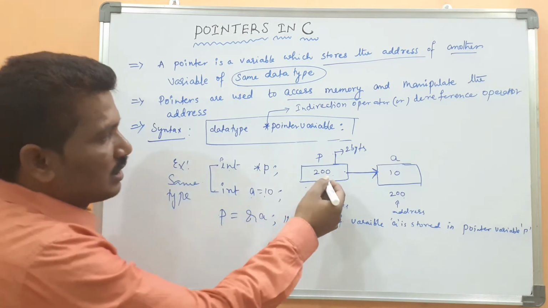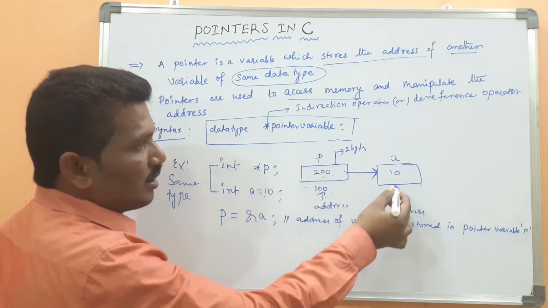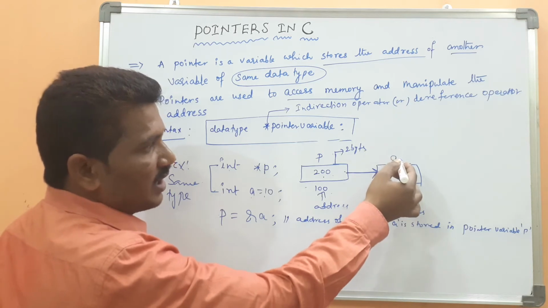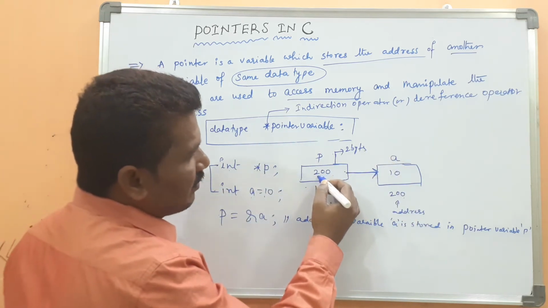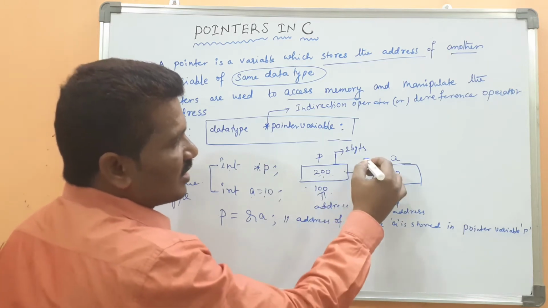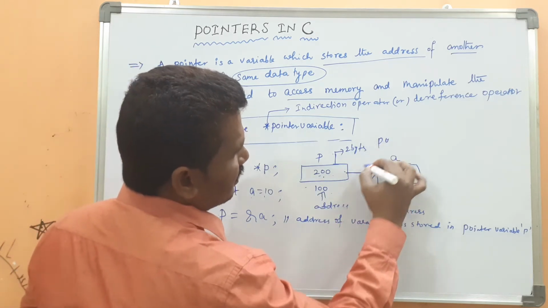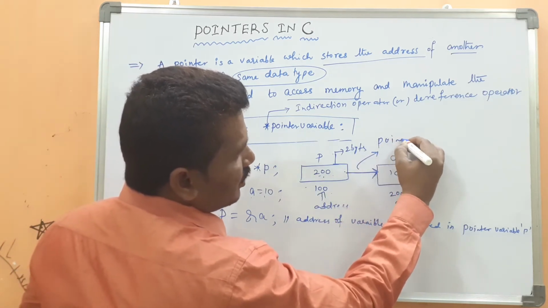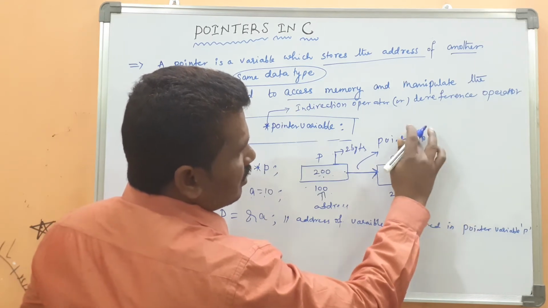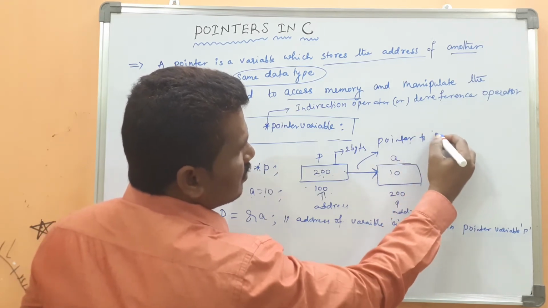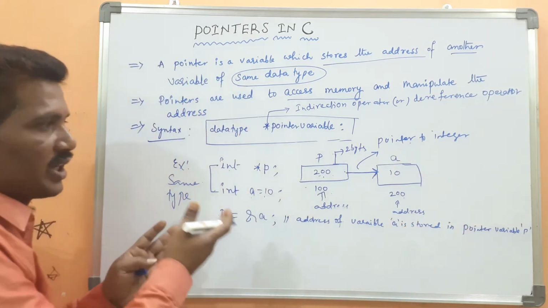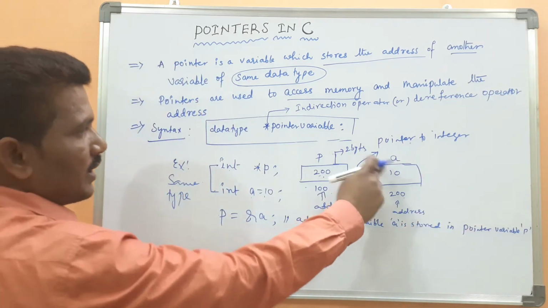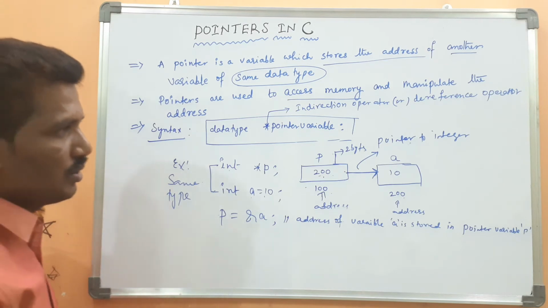Here p equals address of A has been stored in the pointer variable. At this time, the pointer variable is pointed to the integer. This concept is called pointer to integer. Okay, when your pointer variable is pointed to the integer variable, it is called a pointer to integer.